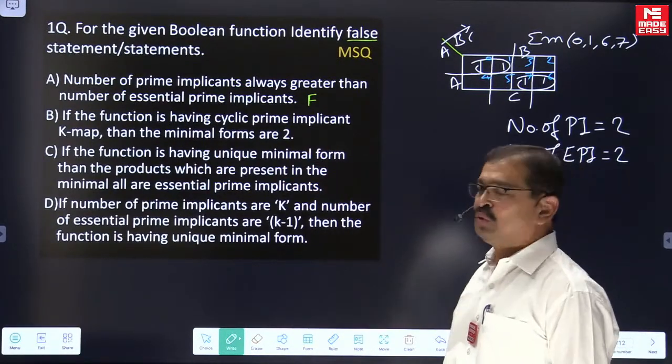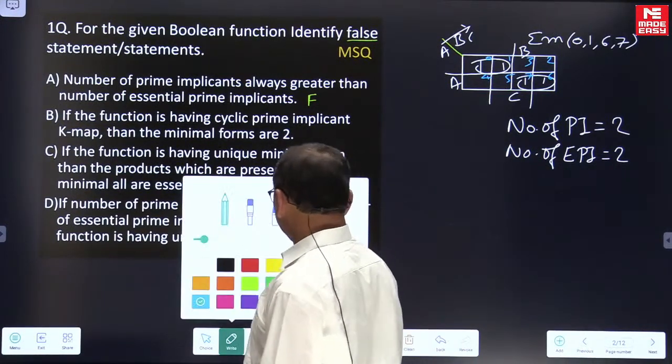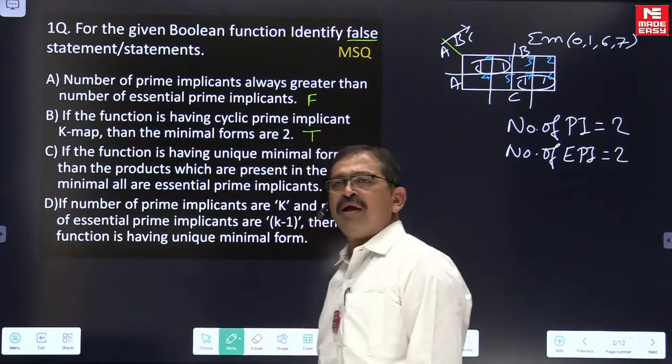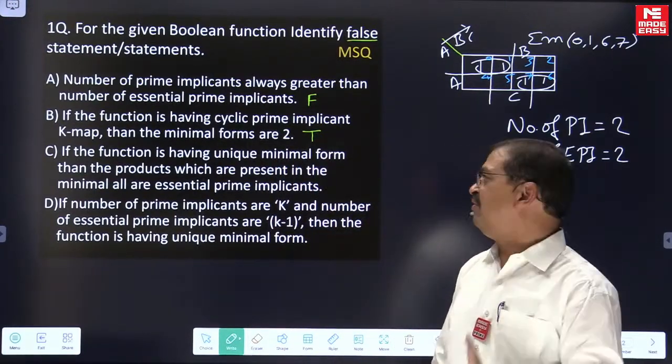if the function has a cyclic prime implicant K-map, then the minimal forms are 2. Of course, this statement is true. As and when the function has a cyclic prime implicant K-map, the function has exactly 2 minimal forms.